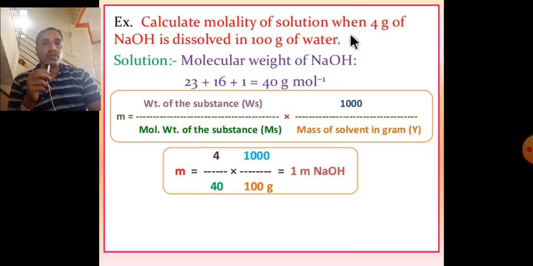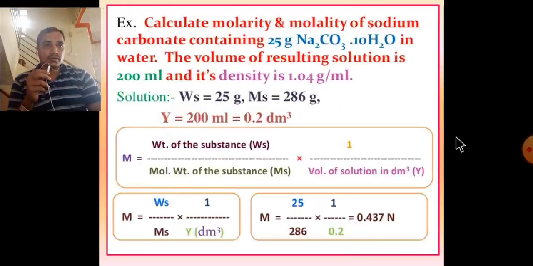Calculate molality of solution of 4 gram of NaOH dissolved in 100 gram of water. Solution: molecular weight of NaOH, 23 sodium plus 16 oxygen plus 1 hydrogen, gives 40 gram per mole. m is equal to weight of substance divided by molecular weight of substance into 1000 divided by mass of solvent in gram. m is equal to 4 upon 40 into 1000 upon 100 is equal to 1 molal NaOH solution.